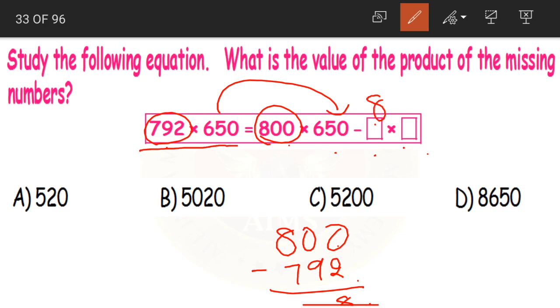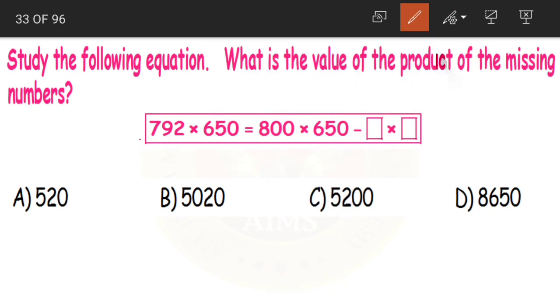So here what we'll have is 8 into 650. See, we were having 792 into 650. We just needed to multiply these two. But what we did, instead of 792, we multiplied it with 800. We multiplied 650 with 800.